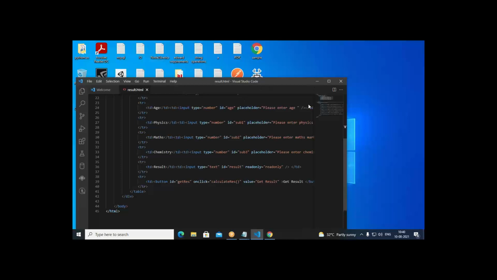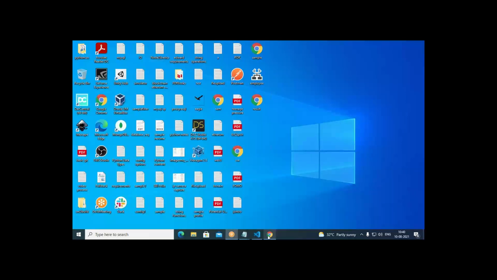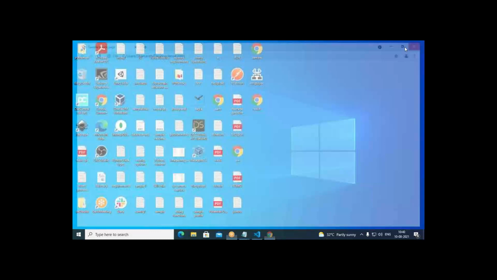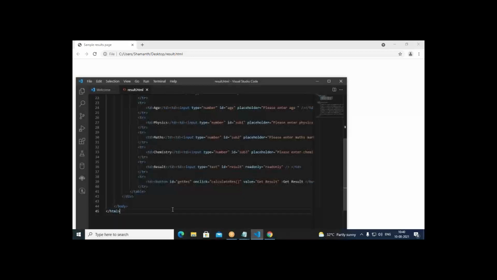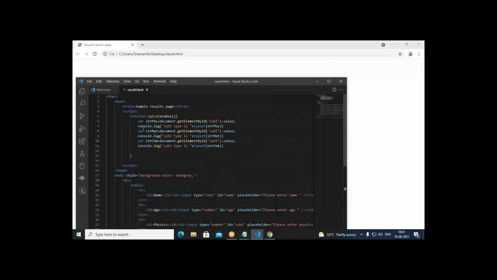Then what do we do in this? We once close the document, then after that try to render the result. Nothing is coming up for us. That means somewhere it is corrupted. The script close is missing above. Fine. So this is closed now. When we close, it will work now.